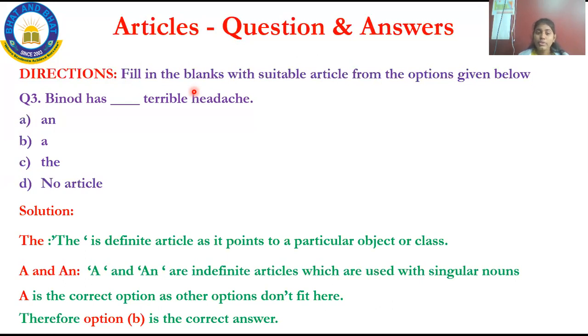Vinod has a will not fit, and Vinod has the, no. A, the and no article get cancelled, and you will be having the confusion between an and a, right? Vinod has an terrible headache. Okay, it makes a complete sentence. See, Vinod has a terrible headache, isn't it? No. So it is Vinod has an terrible headache.